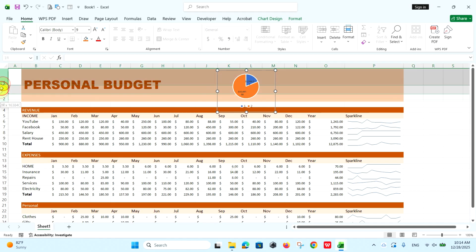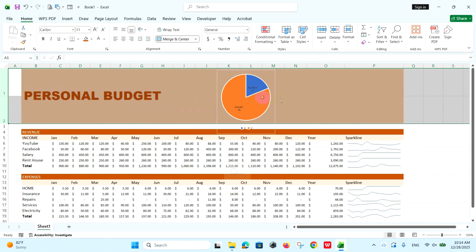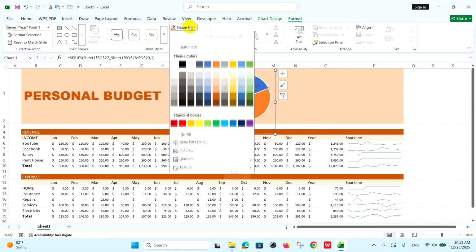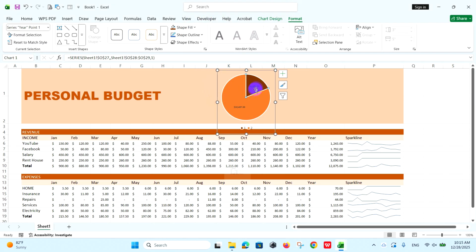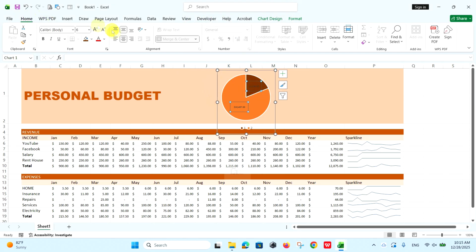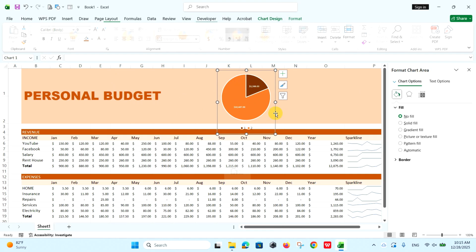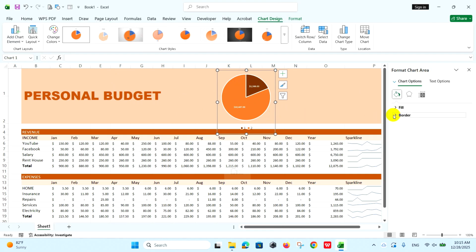And I can format the text however I want. If I need to remove the border of the chart, double-click on the chart and choose No Line.